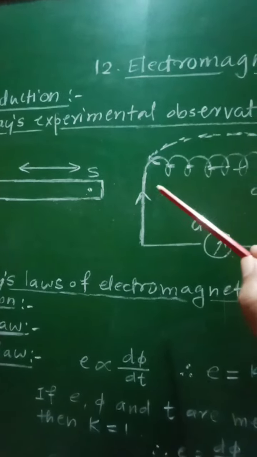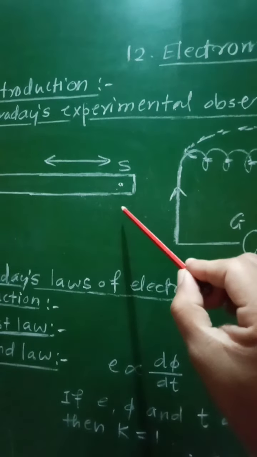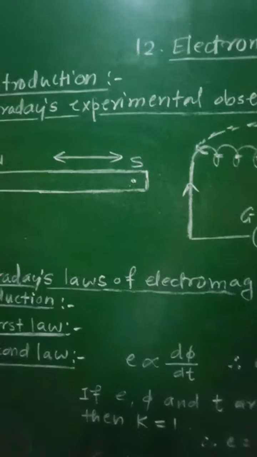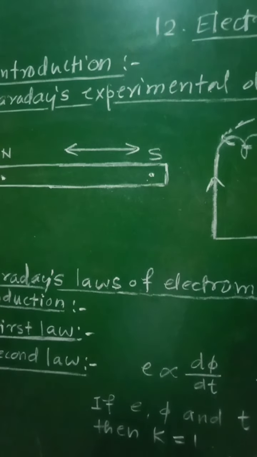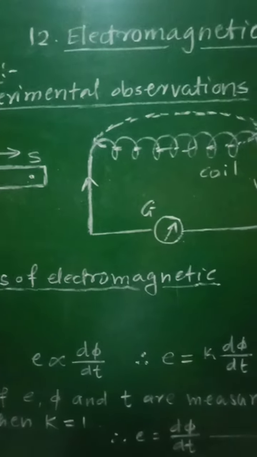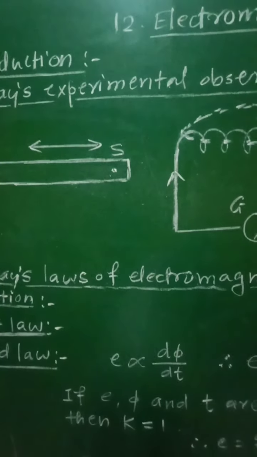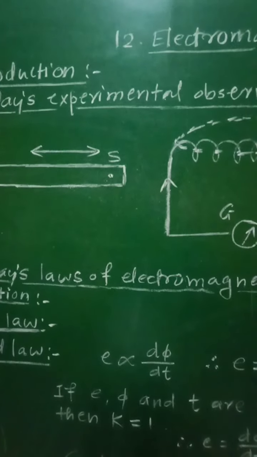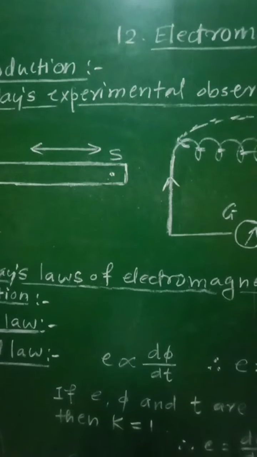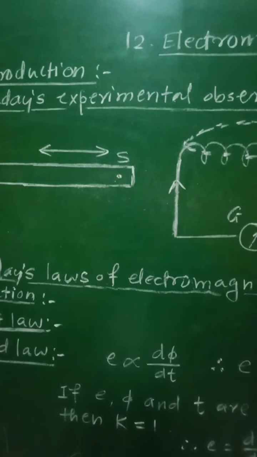When this magnet and coil are kept close to each other and there is relative motion between the magnet and the coil, that is, either the magnet will be moved towards or away from the coil, or in the second case the coil will be moved towards or away from the magnet. Therefore this experimental setup consists of a bar magnet approaching or receding a closed circuit containing a coil and the galvanometer.